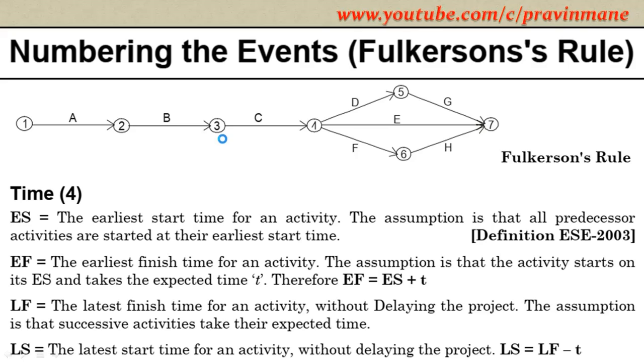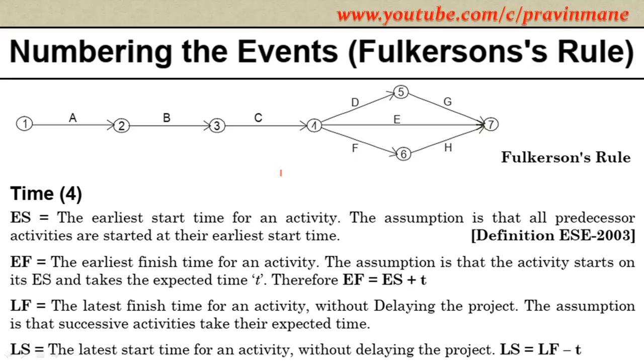How to draw a true network? To draw a true network, you should use Fulkerson's rule. What does Fulkerson say? These are the nodes. You number nodes based on the activities. Nodes should be numbered in the forward direction: 1, 2, 3, 4, 5, 6, 7. So activities will be like A, B, C, D, E, F, G, H. You cannot show 5 here and 4 here, with activity D placed like that. This is the Fulkerson rule.